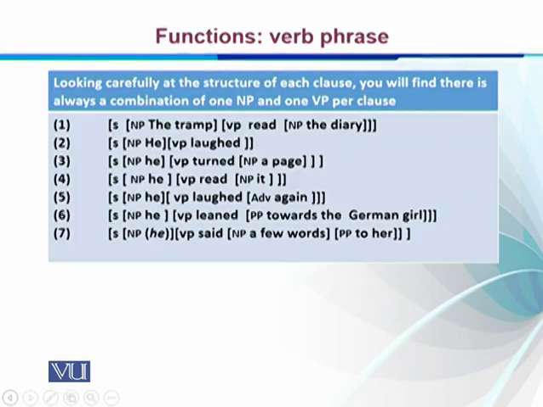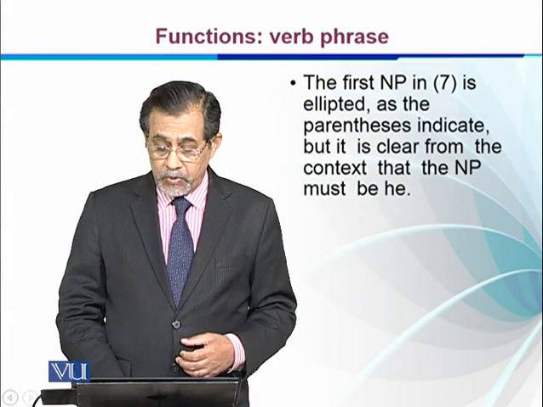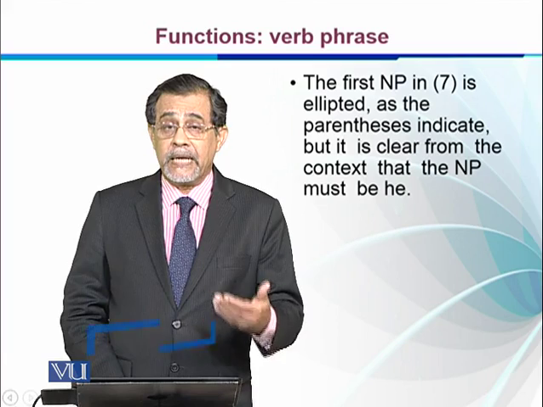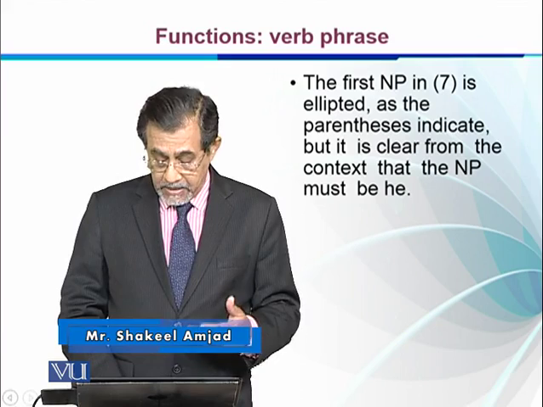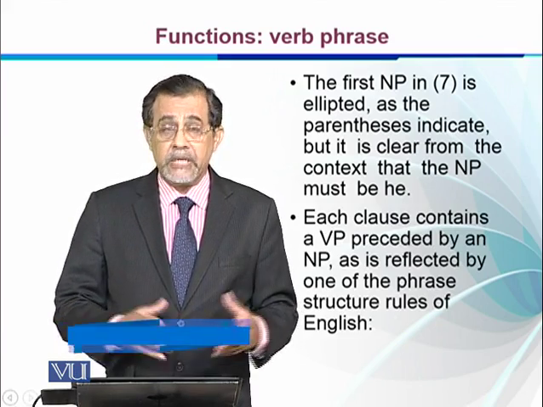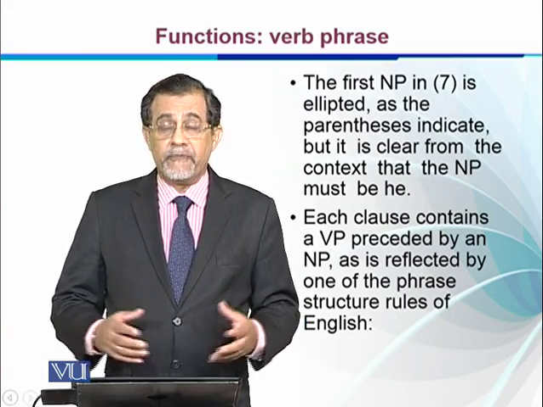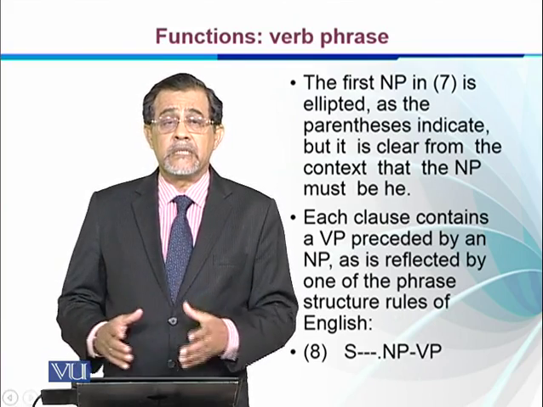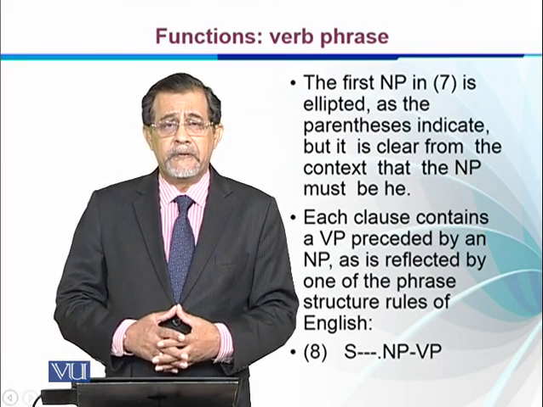So the first NP in 7, as I said, is elliptic. We knew that it is a combination of an NP and a VP, so we put, according to the context, a third person pronoun in this place. Each clause contains a VP preceded by an NP and is reflected by one of the phrase structure rules of English: a sentence consists of an NP and a VP, a noun phrase and a verb phrase.